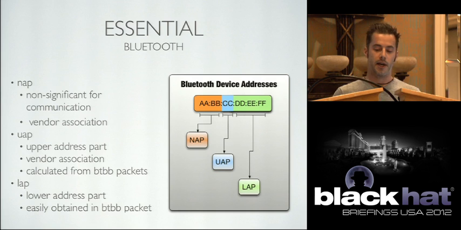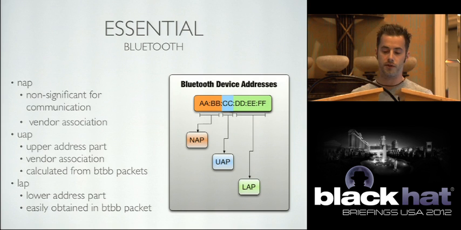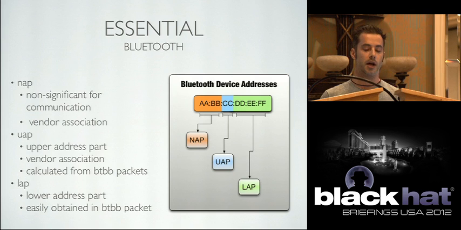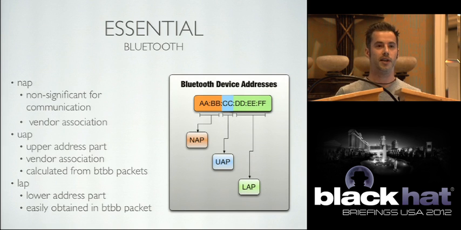And so that leads me on to my next topic. We actually split these addresses out when we talk about them in Bluetooth into 3 separate sections. The illustration shows here the NAP, the UAP, and the LAP. The NAP stands for the non-significant address part. Basically this means we don't need it in order to make a Bluetooth connection, which is awesome because it's actually the hardest data to obtain passively from Bluetooth traffic.